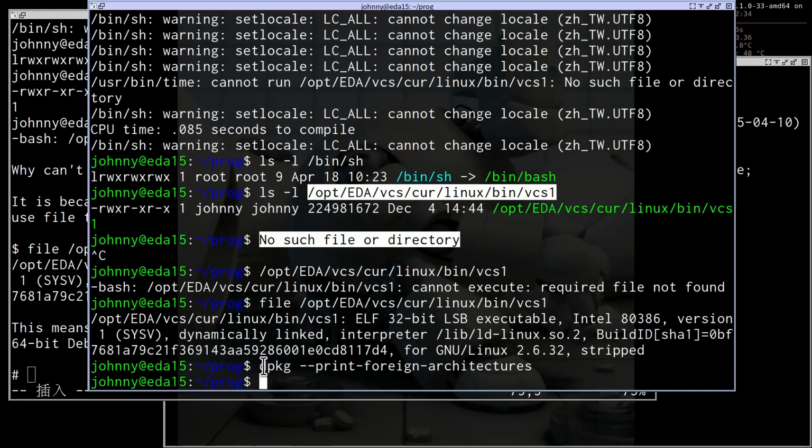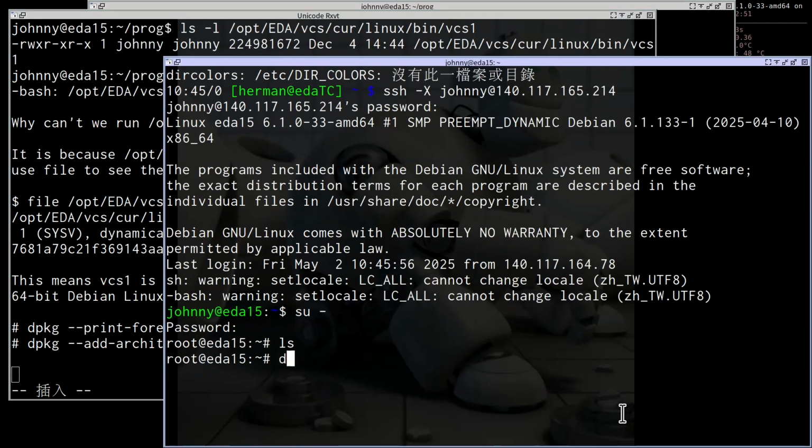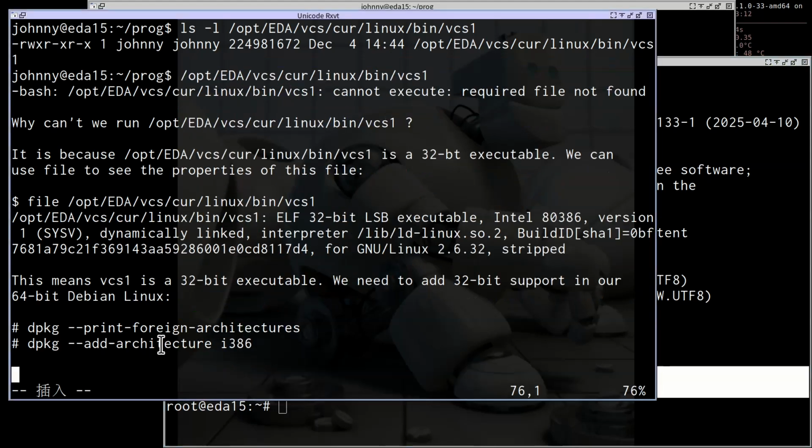We type dpkg --print-foreign-architectures. There is nothing. Then dpkg --add-architecture i386. Then dpkg --print-foreign-architectures again. Then this time it adds support for i386. Okay.